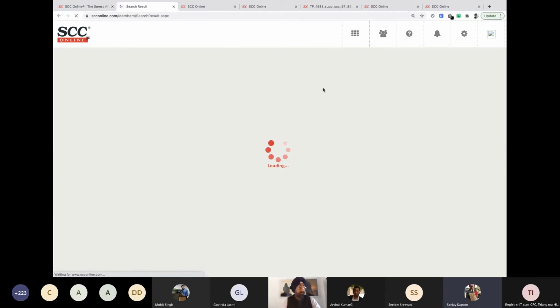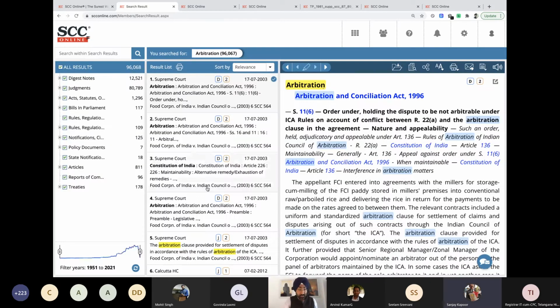So just to rephrase the question that ma'am has asked: if we select the years on the first screen, it does not work. But if you don't do that, and when you come to the result screen, there's an option. I'm not really sure how many of us paid attention to that. At the bottom, there is an option of year-wise, like this one. So you can drag and drop.